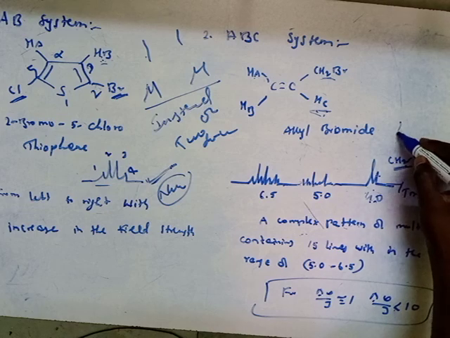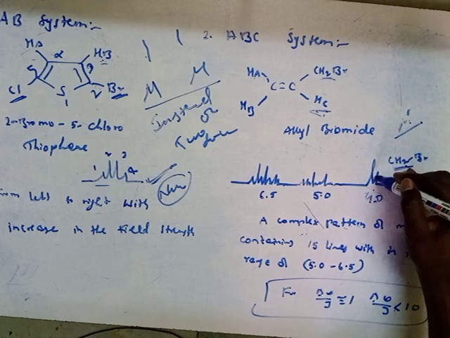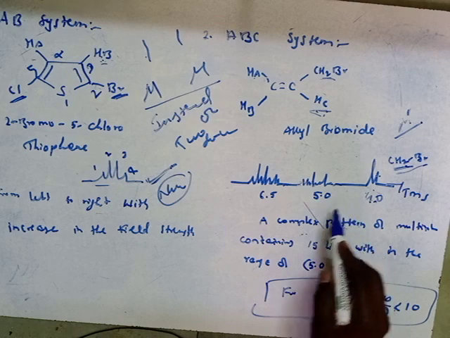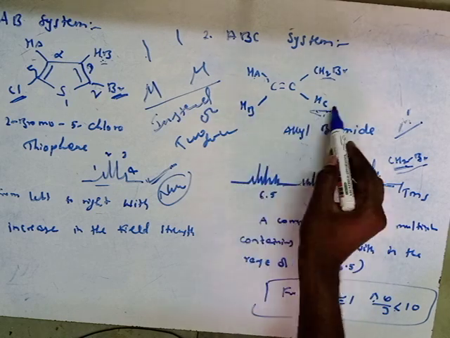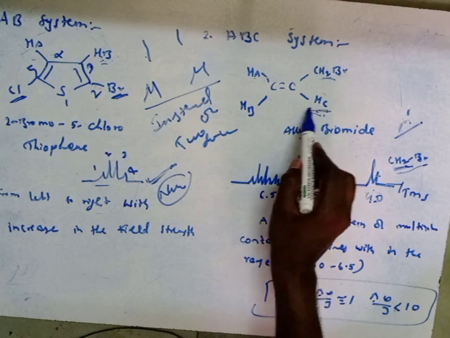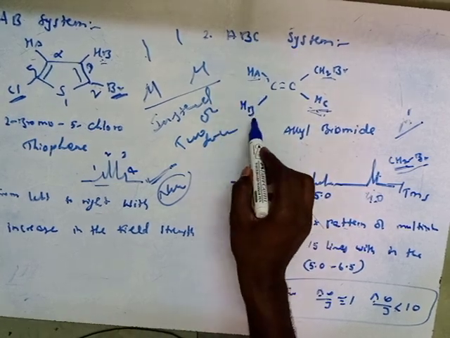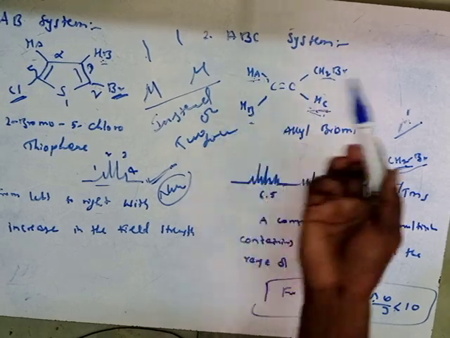The protons will not give a doublet like this. Here distortions take place. This CH bromine gives a distorted signal, and in this range, 5 to 6.5, the Hc proton is coupled with Hb and Ha, similarly the Hb proton is coupled with Hc and Ha, and the Ha proton is coupled with Hb and Hc.